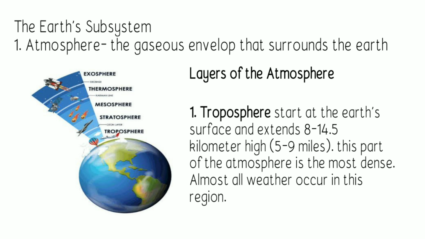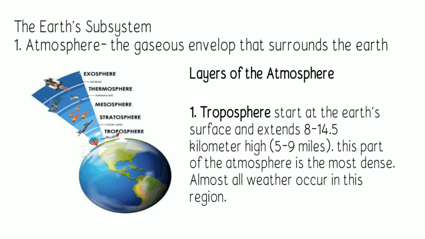Okay, so when we say dense, it contains little water vapor, and it has few clouds. So that's why planes can fly peacefully in this layer. In addition, almost all weather occurs in this region.